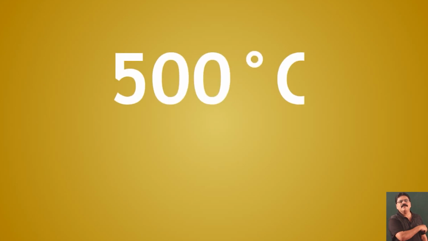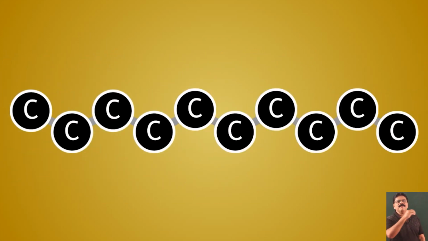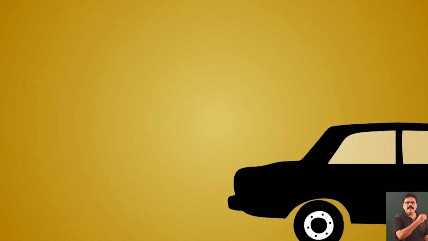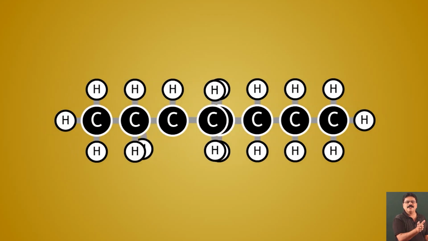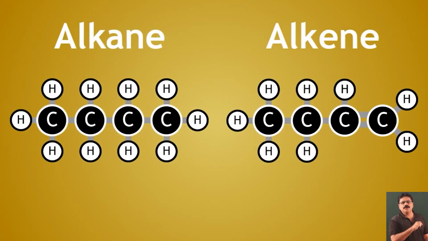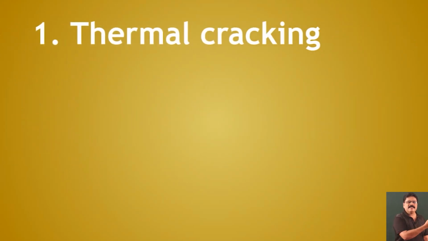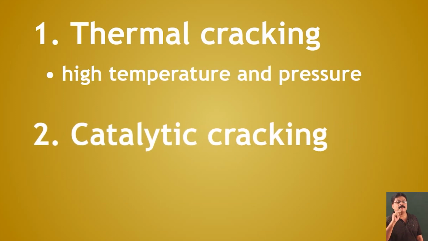In catalytic cracking, a lower temperature of 500 degree centigrade is used, and zeolite is used as a catalyst. So at this pressure and temperature, because the pressure is less here, it starts breaking, just like in the case of thermal cracking. Thermal cracking is more costly, because the pressure and temperature are high, and we are talking about components which are highly inflammable. So therefore, the use of a catalyst for making lower hydrocarbons is generally preferred. So remember, there are two methods of cracking: thermal cracking and catalytic cracking, and zeolite is normally used as the catalyst.